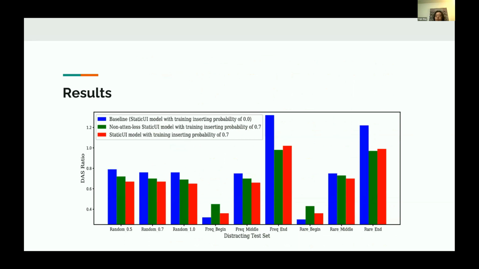We also show the results for the static utterance integration model with or without attention loss. The DAS ratios are the largest when training without the attention loss and without the distractions. The DAS ratios are lower when training with distractions, while without attention loss. And the DAS ratio is the lowest when training with the attention loss.